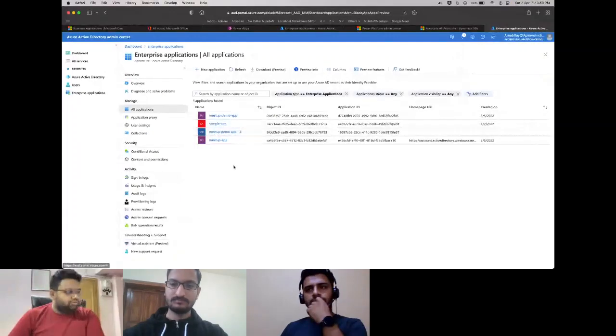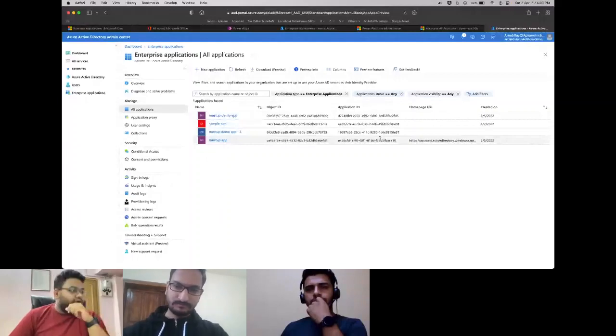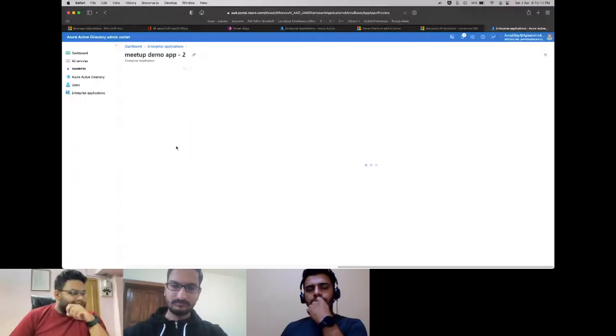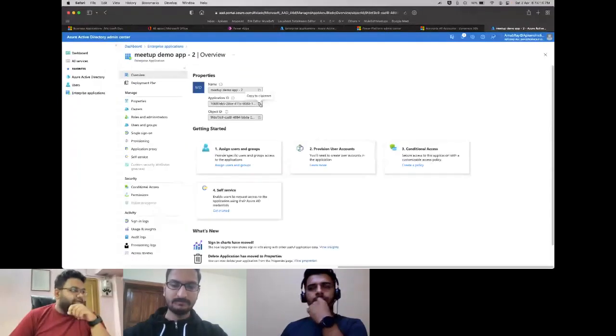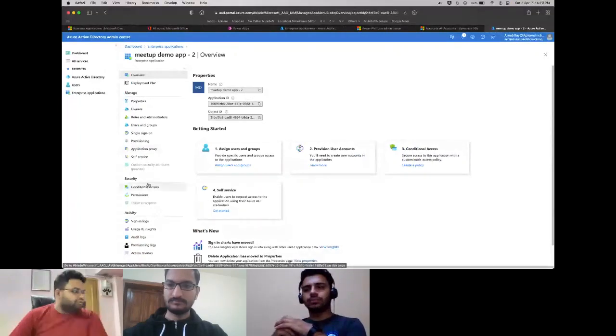Right. Now, the next steps in the slides will be to give it an API permission so that you can generate client ID secrets. Those were all earlier inside the app. When you go inside the app, what you'll be able to see is the application ID and the object ID of it. These options, including the API permission dialog box, are not here anymore. So where you need to go is, in this all applications view, you need to go to consents and permissions